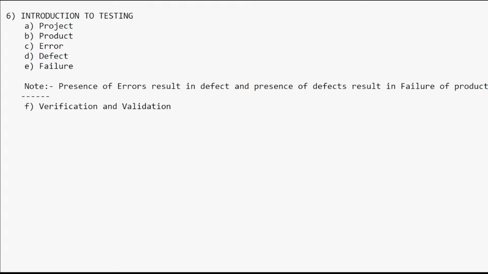Now I am going to tell you an important interview question: why does a software application have defects? Please answer my question here, in the same way I asked you about verification and validation. Why does a software application have a defect?